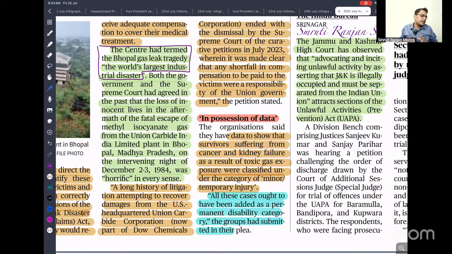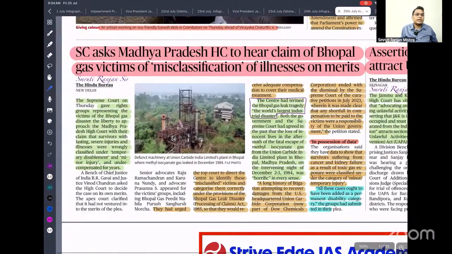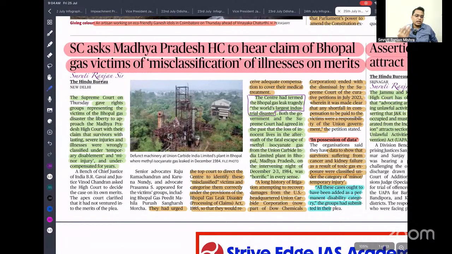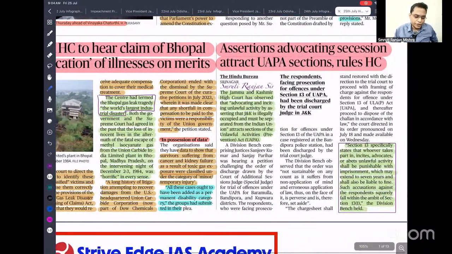So this is very important for your mains whenever you are talking about anything related to disaster management, industry, or health. You can discuss all these things. Even in polity, justice delayed is justice denied, how people are suffering, social justice, you can write this example. So that is the reason you need to take note of it and of the issues involved here.